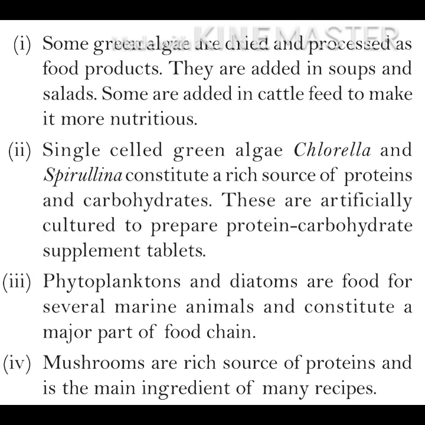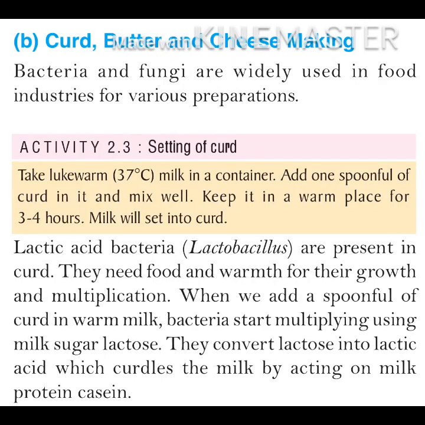These algae are food for several marine animals, meaning sea animals, and constitute a major part of the food chain. Mushrooms are a rich source of proteins and are the main ingredient of many recipes. Mushrooms are edible fungus, meaning eatable fungus. Next is curd, butter and cheese making. Bacteria and fungi are widely used in food industries for various preparations.